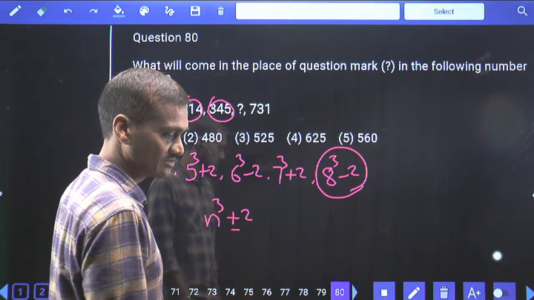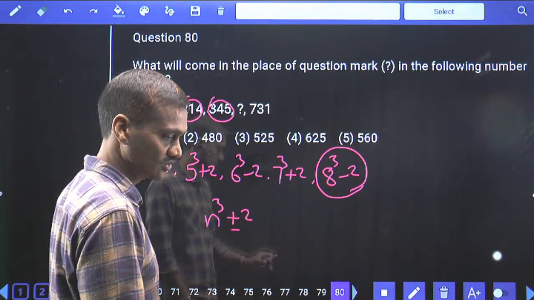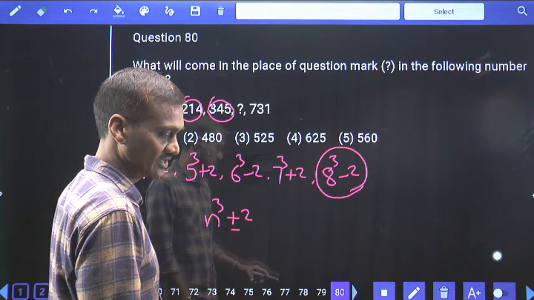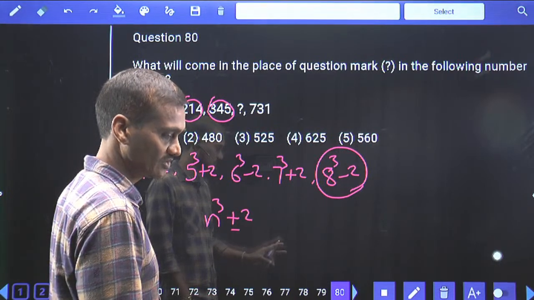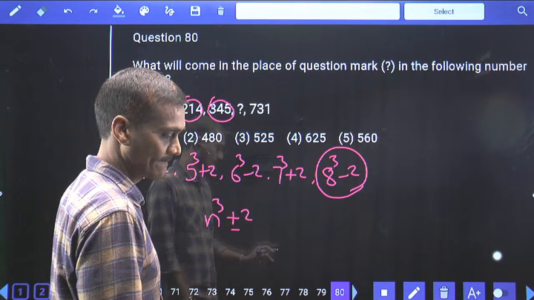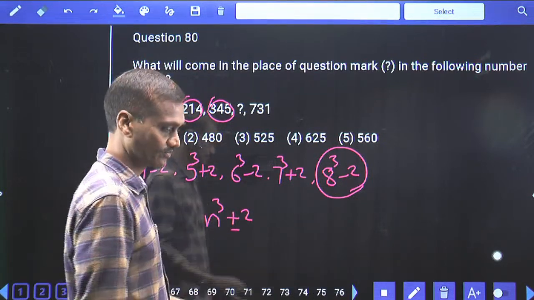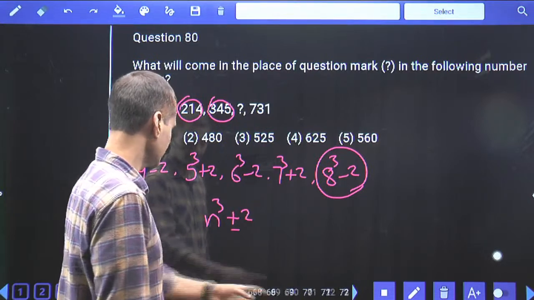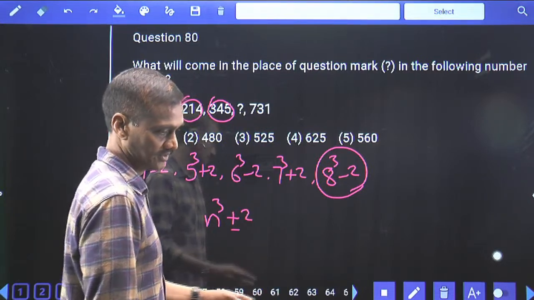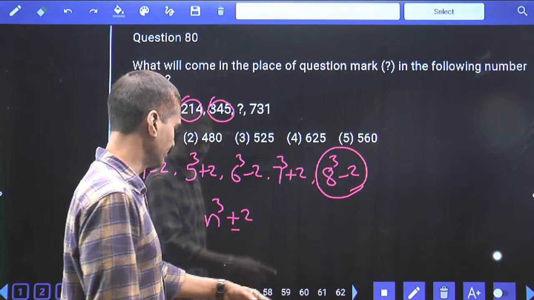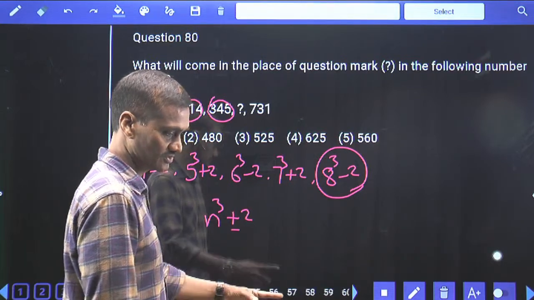Now there are some 2 doubts. Yes, tell me what are those 2 doubts? Someone has asked you to repeat 2 questions. Tell me what are those numbers. Yes, anyone please? Any doubts in the previous questions? Yes, earlier I asked you to remind those. Tell me what are those.